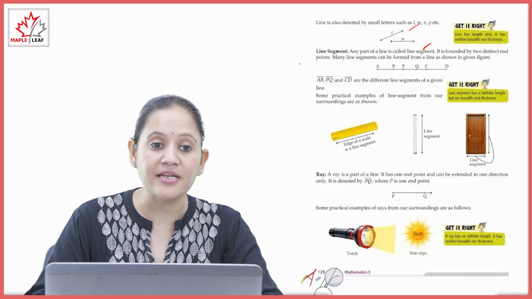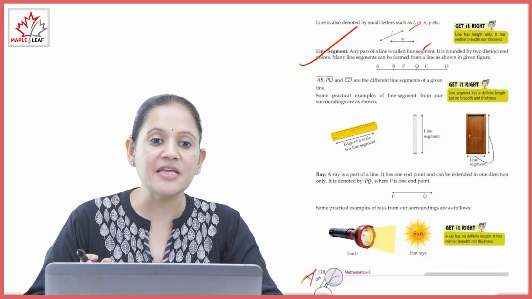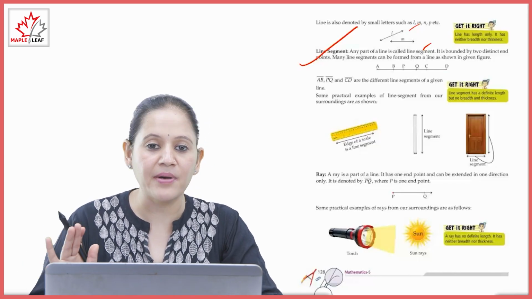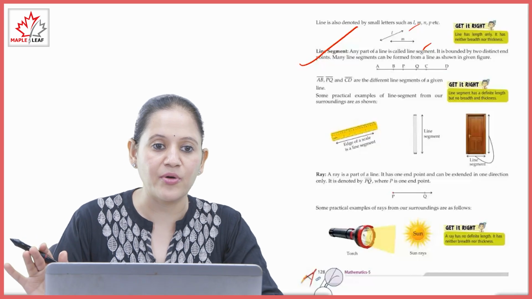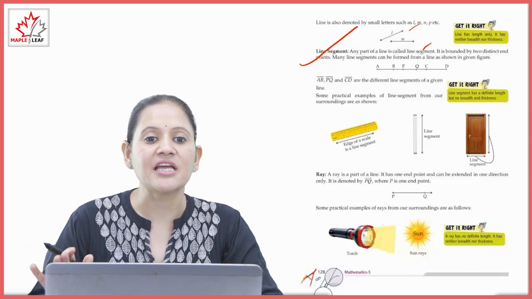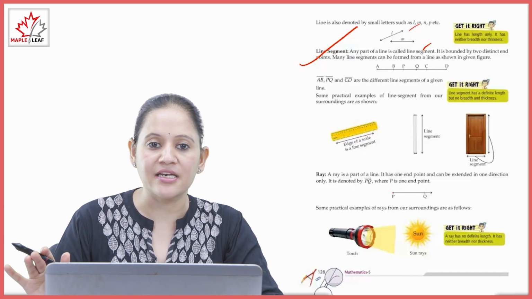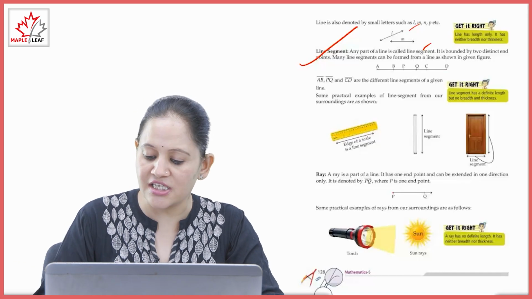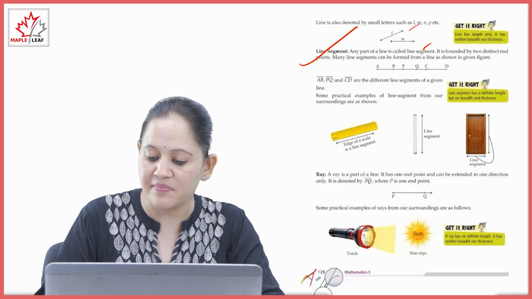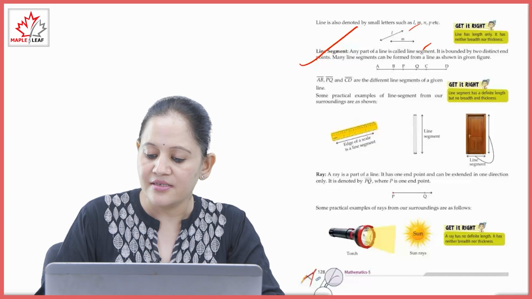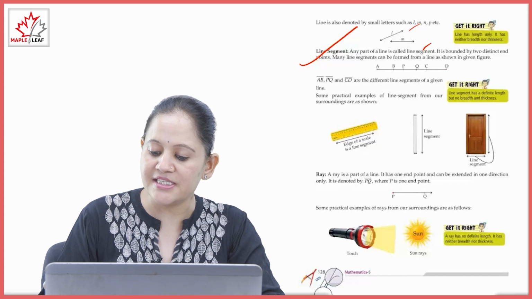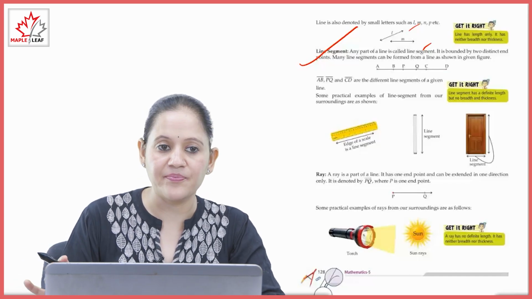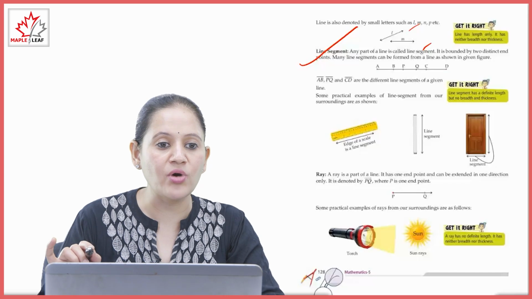Next is line segment. Segment means part. Any part of the line is called a segment, bounded by two distinct endpoints. Many line segments can be formed from the line that's shown in the given figure. So you can see many line segments like line segment AB, AP, BP, BQ, PC. So a line segment has two endpoints.